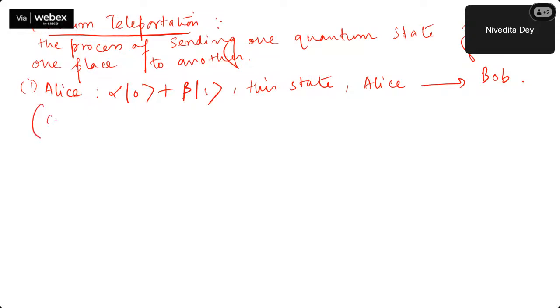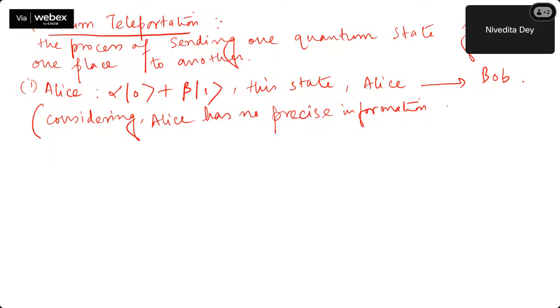Considering that this is an arbitrary state, that means Alice has no precise information on what alpha and beta are. Otherwise, she could just call Bob and tell him that alpha and beta are the coefficients, please recreate it. That is not possible, considering that.